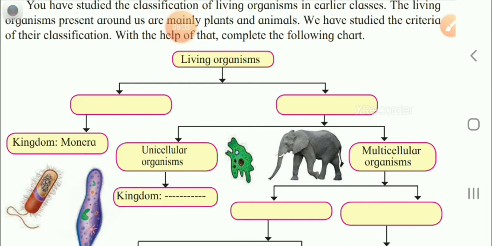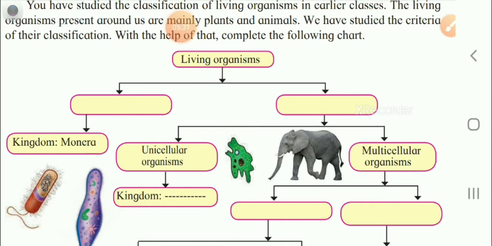In unicellular organisms, kingdom Protista is there. In multicellular, they are with cell wall and without cell wall. With cell wall, further divided into autotroph and heterotroph, and without cell wall is kingdom Animalia. Then the autotrophs are kingdom Plantae and the heterotrophs are kingdom Fungi. So this way they are classified.